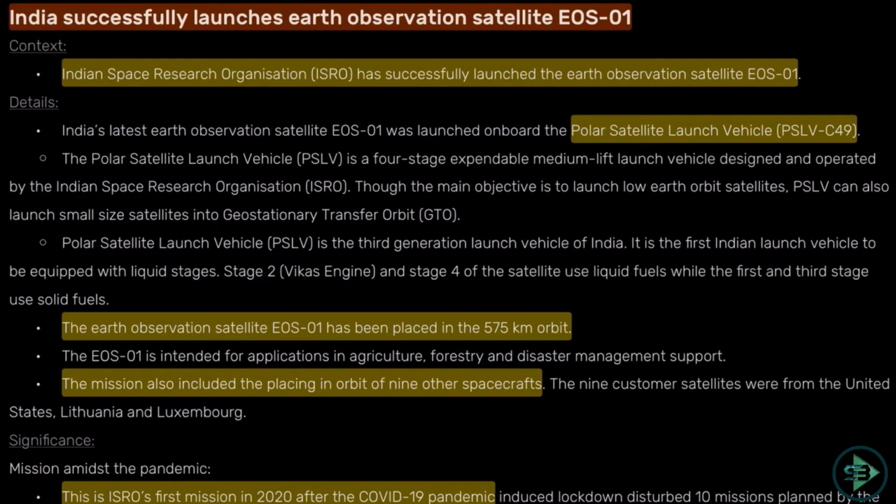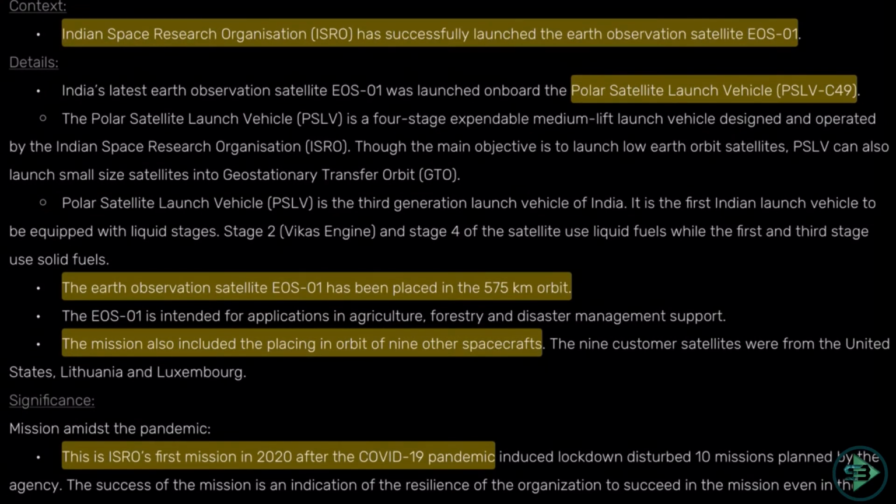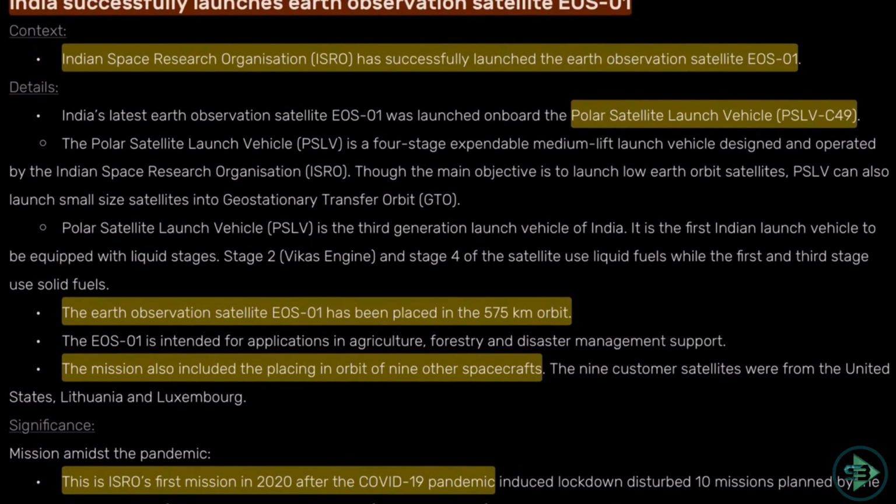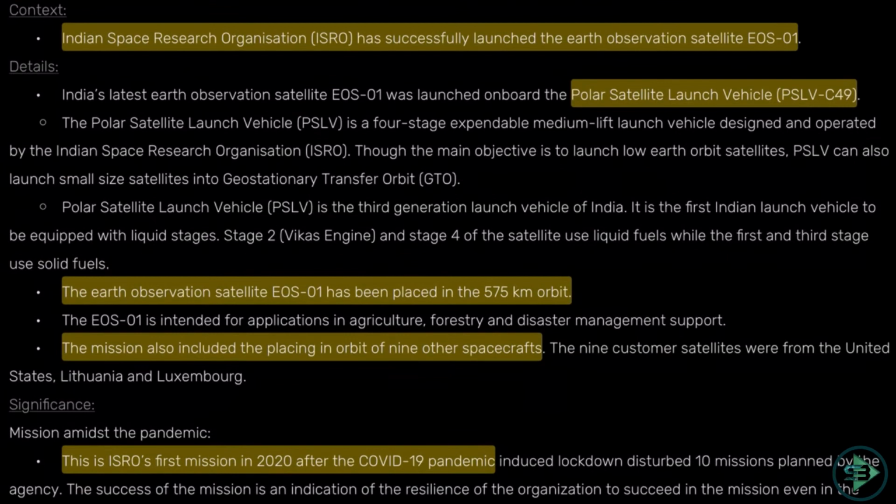If I am putting it in a polar orbit, the launch vehicle which puts the satellite in the polar orbit is called the Polar Satellite Launch Vehicle. So PSLV C-49. Okay, know which is the launch vehicle for this satellite. The Earth Observation Satellite EOS-1 has been placed in the 575 km orbit. As I said, this is close to Earth. The mission also includes the placing in orbit of 9 other spacecraft. The 9 customer satellites were from United States, Lithuania and Luxembourg. So along with this, 9 other spacecraft also went in this launch vehicle.